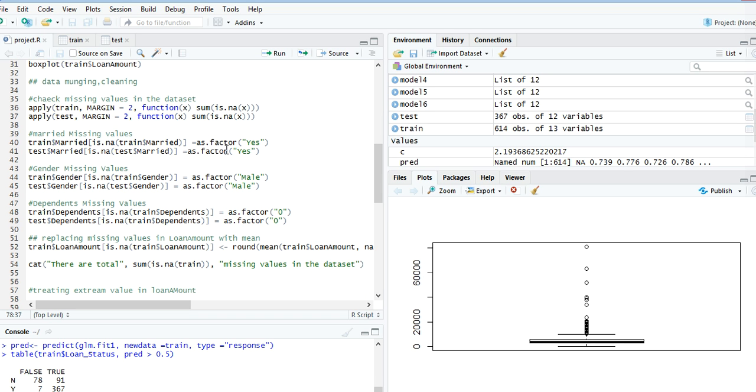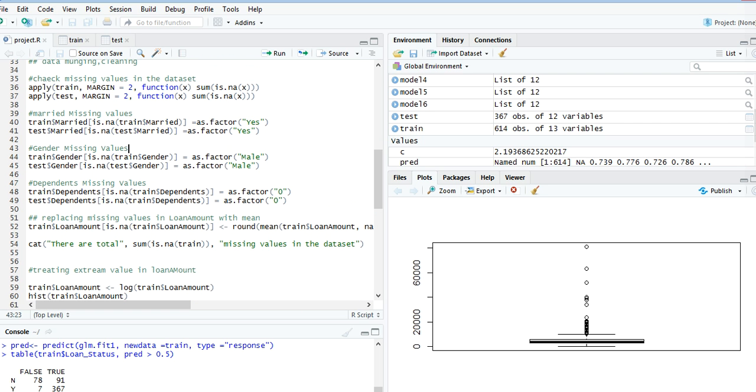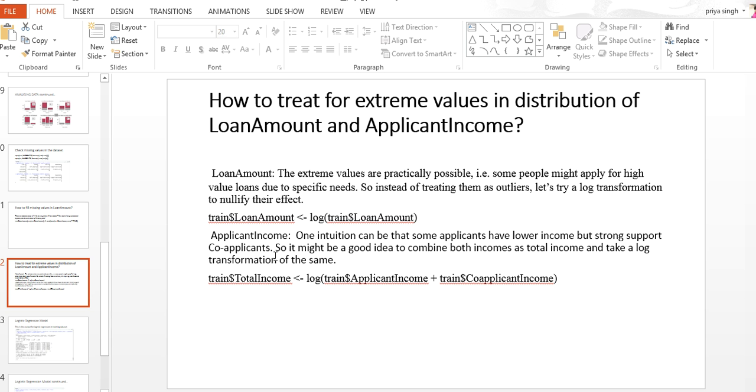Like for married, we can take it as yes or no, and for gender we can take it as male or female. These things are not going to affect our loan prediction. Similarly for this also. Now we'll treat the extreme values, how we'll treat the extreme values for the loan amount.